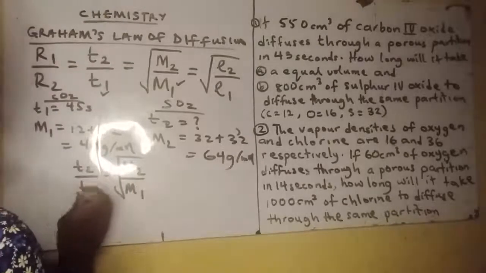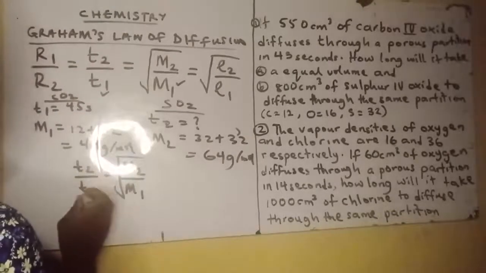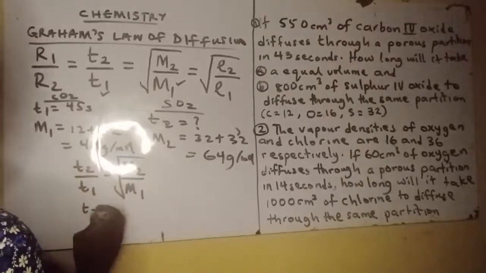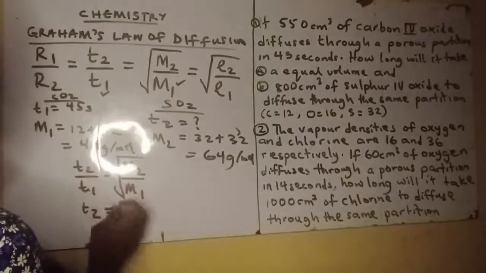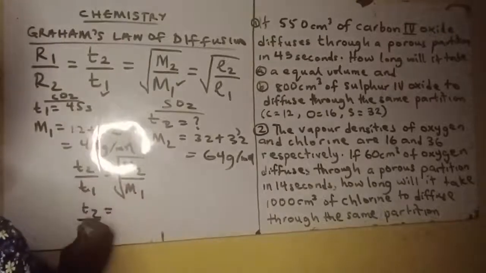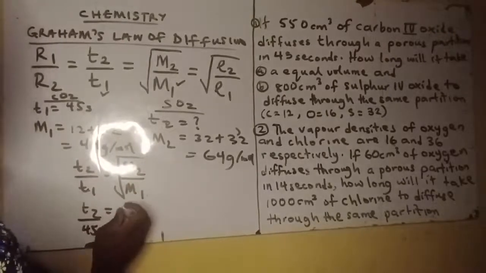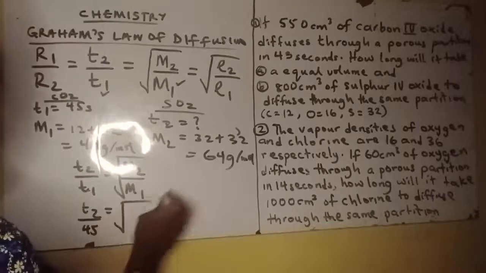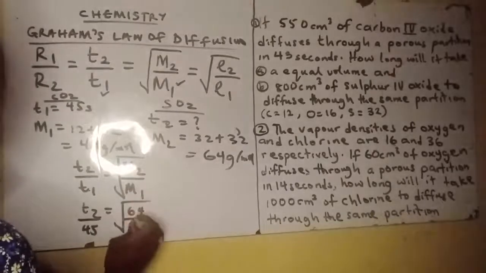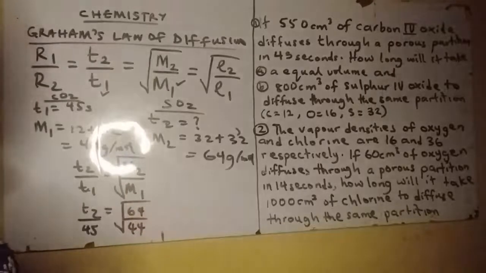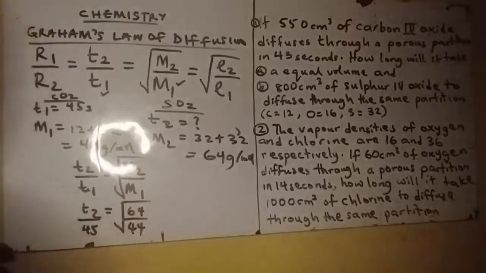What's our T2? T2 is what we don't know. It's equal to what? T1, what's our T1? T1 is 45, into the root, what's our M2? 64 all over 44.